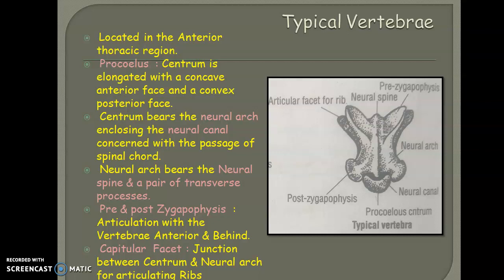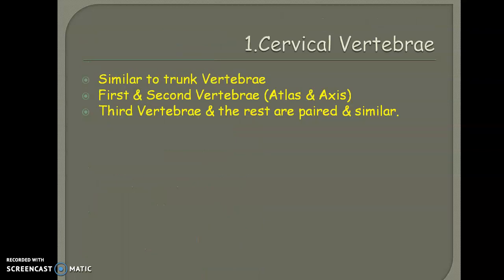So this vertebrae will be connected to the chest region, or the rib region, by means of this structure called the articular facet or capitular facet. That's all about the structural detail of the typical vertebrae of Chilotes versicolor. The next one is the cervical vertebrae. Cervical means neck.